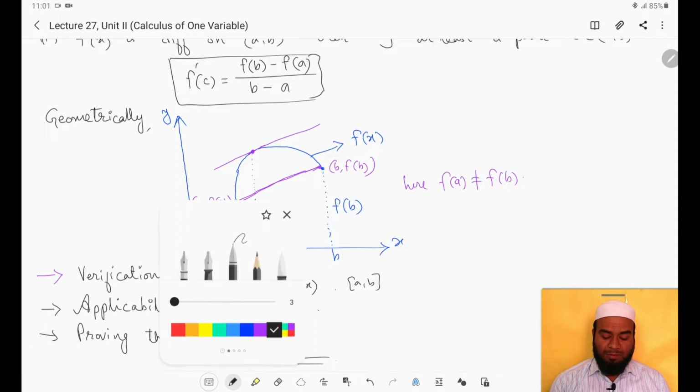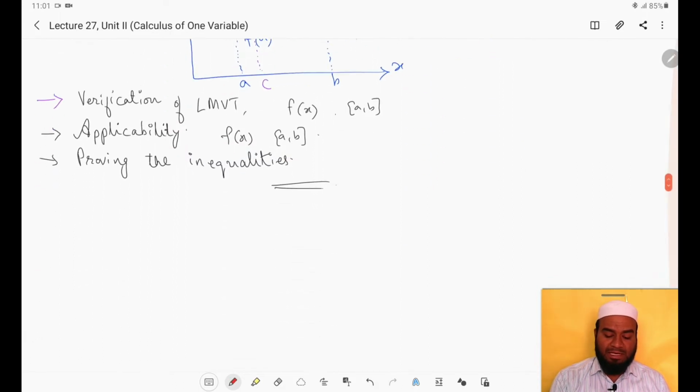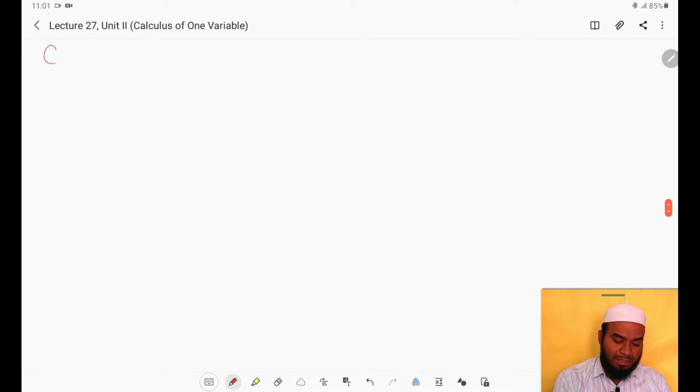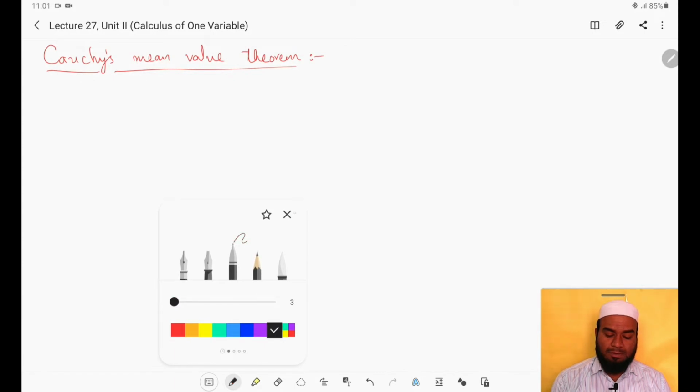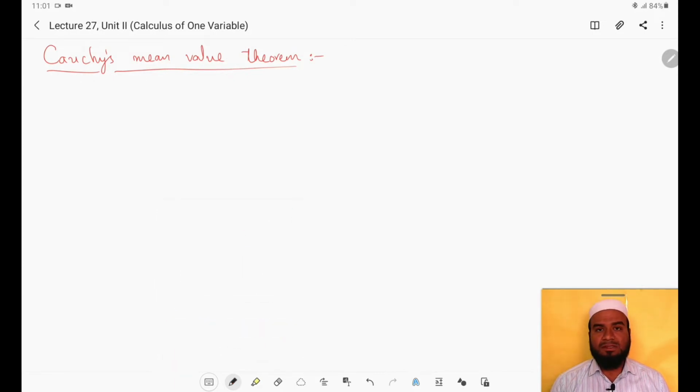The next topic we have discussed was Cauchy's mean value theorem. So what is the statement of this theorem? Here also the same thing: state and prove Cauchy's mean value theorem. This kind of question will be asked. So you have to write the statement, you have to remember the statement, and you have to give the proof also.